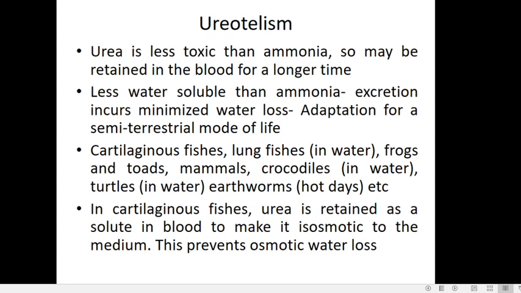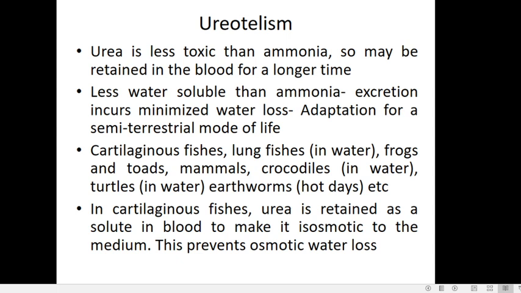Ammonia is a readily formed waste, but it is to be eliminated as soon as it is formed because it is highly toxic. But this is not the case with urea. It is less water soluble than ammonia, and therefore for excreting urea there is minimum water loss. So this is also considered to be an adaptation for a semi-terrestrial mode of life. Whenever the organism gets water, it can be eliminated.